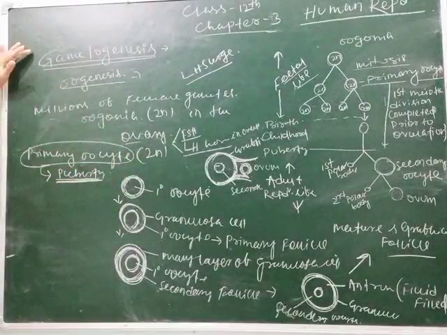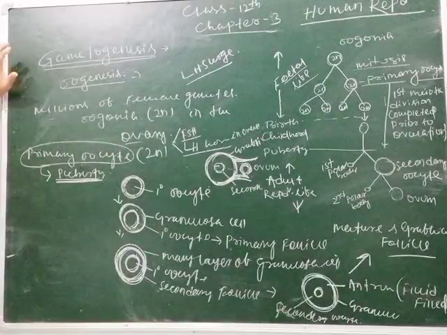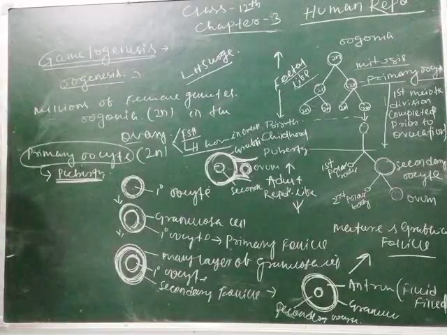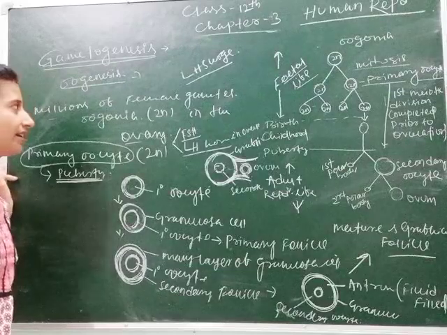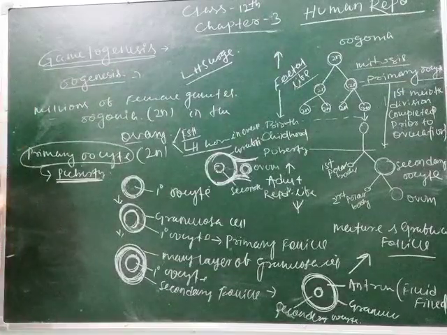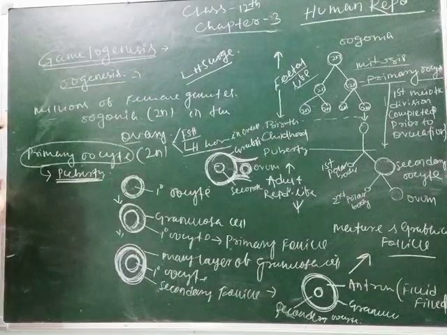I am repeating it again, students. Gametogenesis is the formation of gametes. Here we studied oogenesis. Oogenesis means formation of ova inside the ovary of the female.